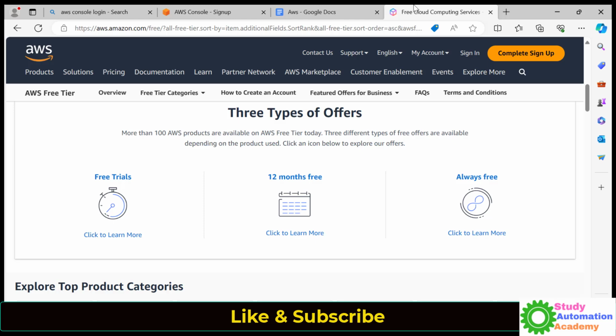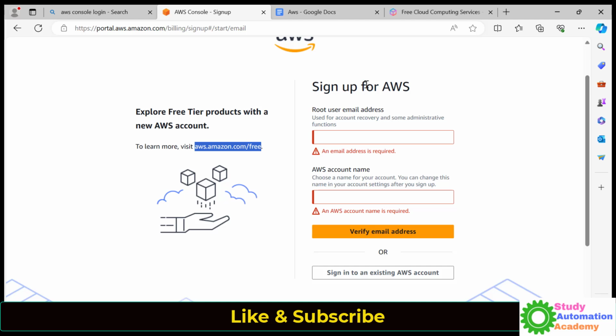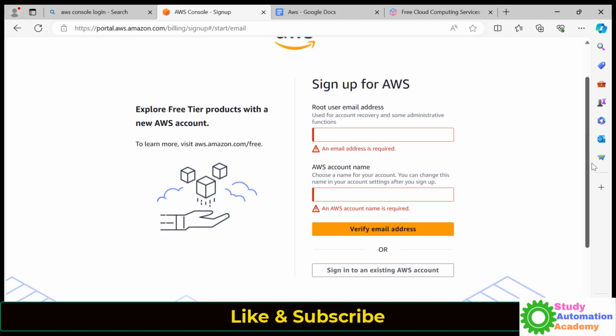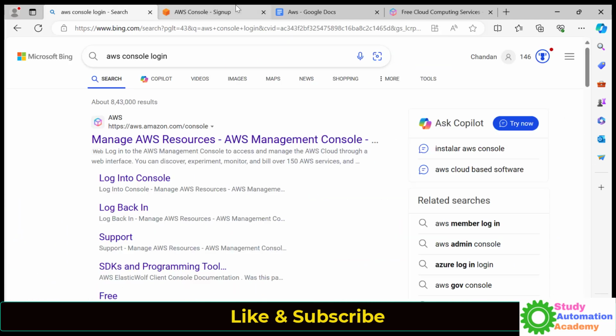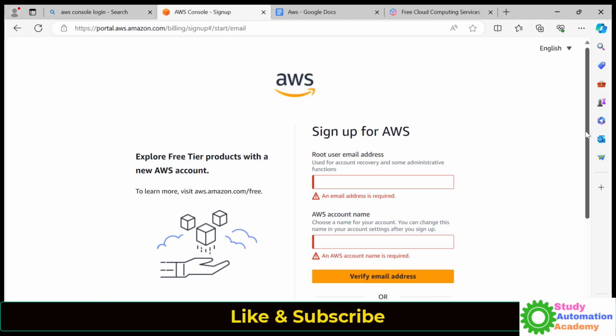But keep in mind that if you use any services, right, after using, just terminate that service, else it will give you a long list of payments that you have to make. So now let's log in here, create an account and log in.